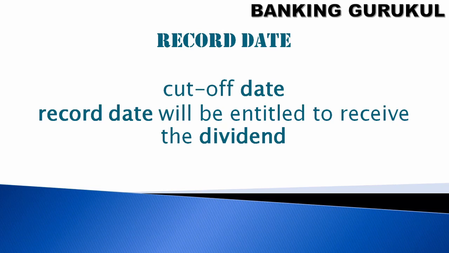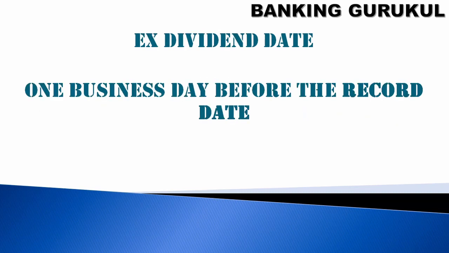What is record date? So when a company says, okay, I'm giving the dividend to the customers or shareholders, there will be a record date. Cut-off date. Record date will be entitled to receive the dividend. This is the cut-off date for receiving the dividend. So for example, the cut-off date is 15th April. Means record date will be 15th April. So if you have shares holding on that day, you will get the dividend. What is ex-dividend date? Ex-dividend date is 1 day before the record date.